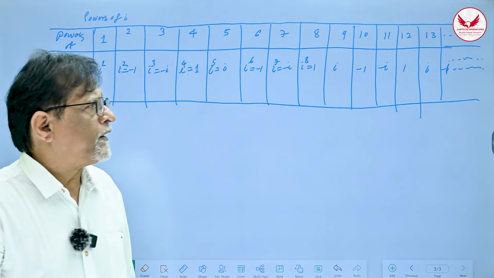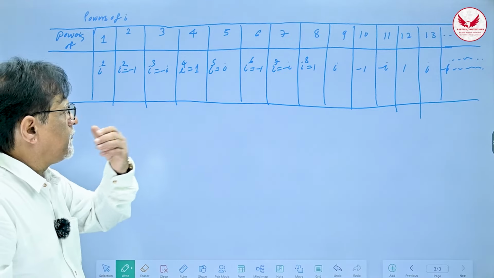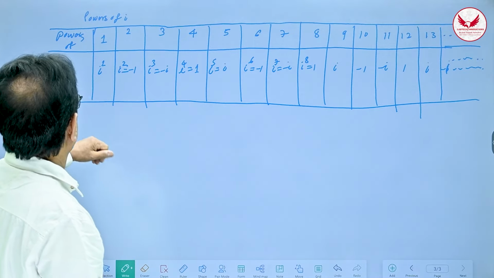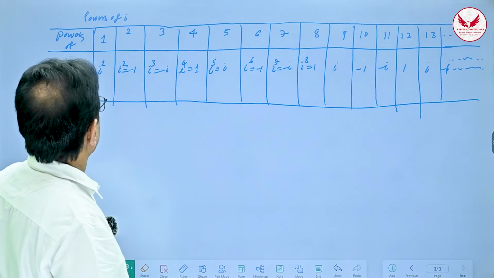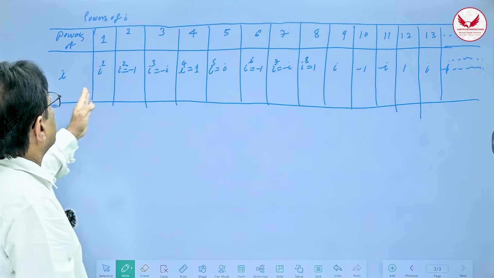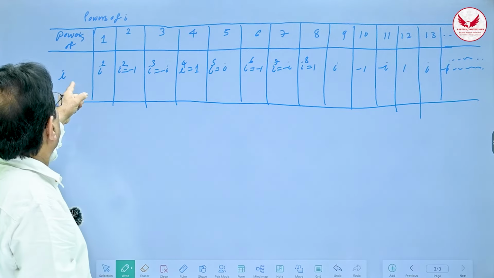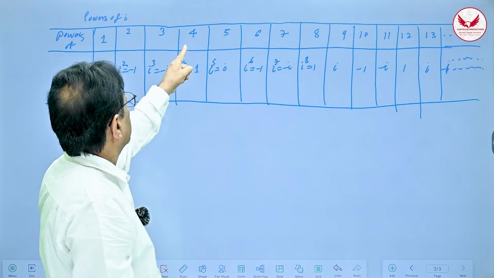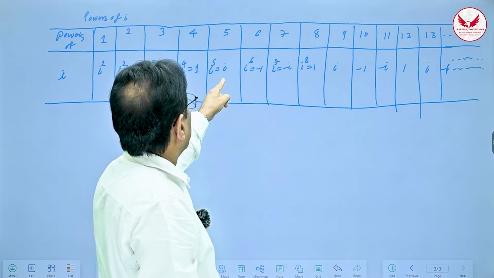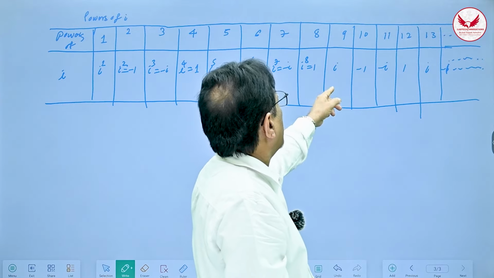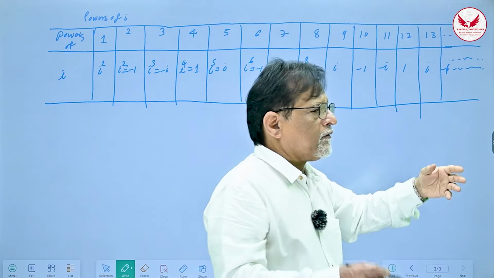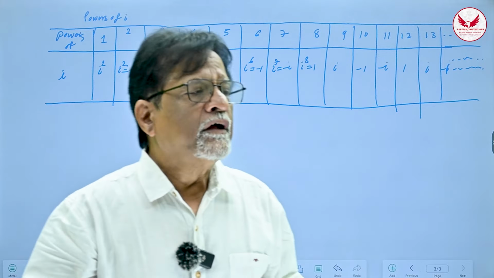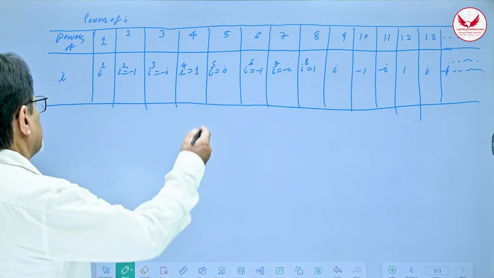Correct? So friends, I have drawn this particular diagram. Have a look at it. You can understand the first row gives you the power of i, and the second is the calculation of it. So i raised to 1 is i, i squared is minus 1, i cubed is minus i, i raised to 4 is 1, again i, minus 1, minus i, 1, and so on. This is the repetitive nature of the powers of i.